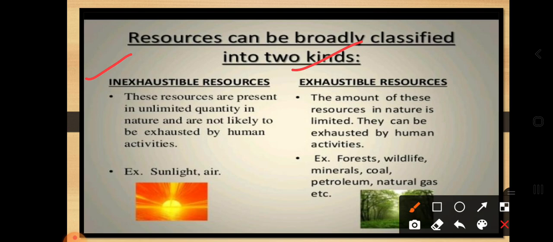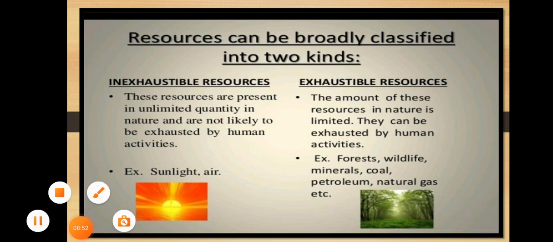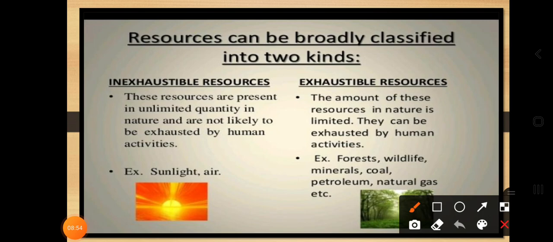Dear students, what do you mean by inexhaustible resources? These resources are present in unlimited quantity in nature and are not likely to be exhausted by human activities. Exhausted means it is going to end. There is no limitation of these natural resources.